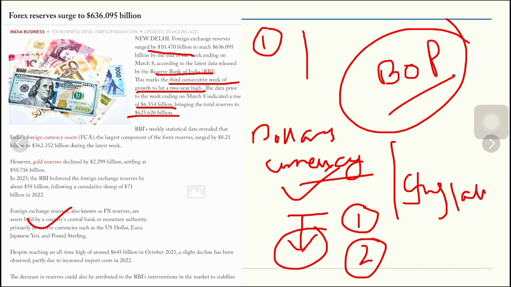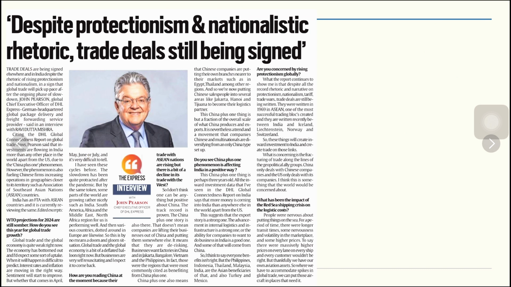So countries' war chest of the local currencies also then has to be spiked up, and that's why it has its own logistic cost. So both things I have told you. Now we move on to the next topic called protectionism and nationalistic rhetoric, trade deals. So he says that WTO projections for 2024 still show somewhat good global trade. Global trade and global economy are quite weak right now. The economy has bottomed out, and he expects some sort of uptake.